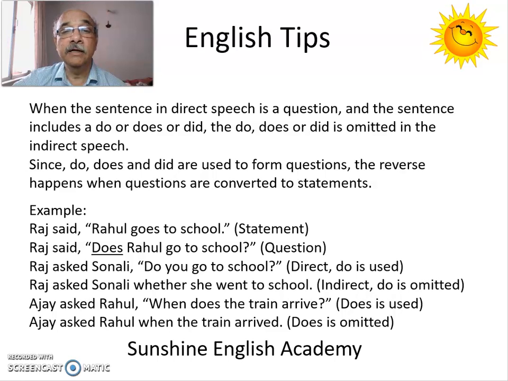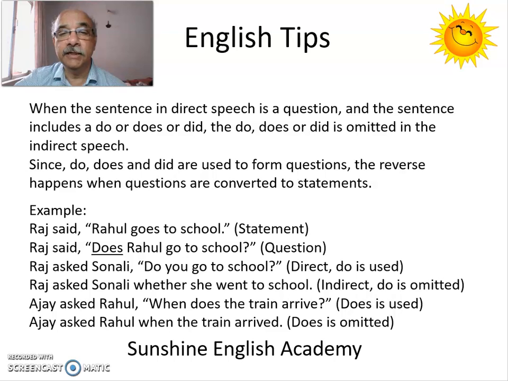Raj said, Rahul goes to school. This is a statement. Now, if we want to make a question for this kind of statement, then it would be something like this. Raj said, does Rahul go to school? So the does is used to form the question. Okay, let's look at the next one.